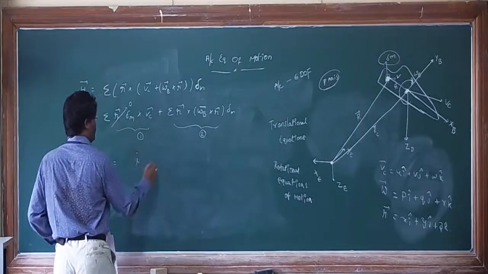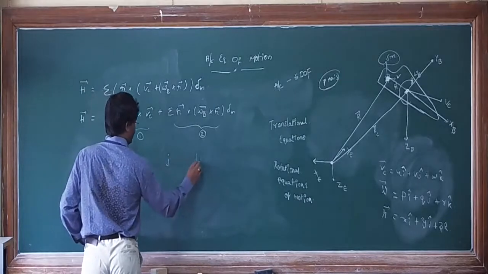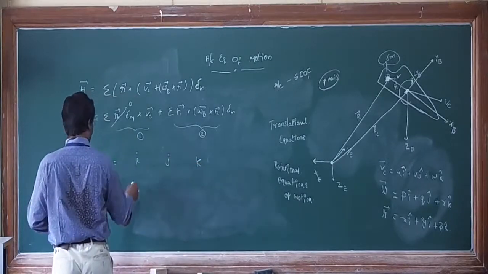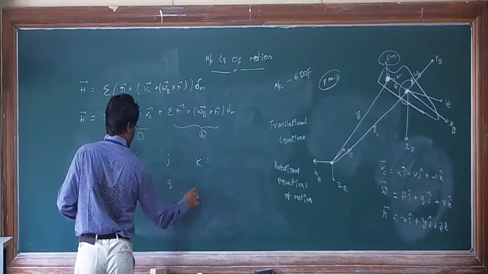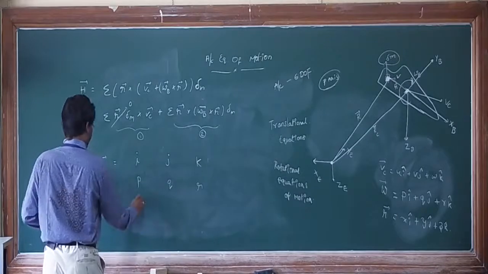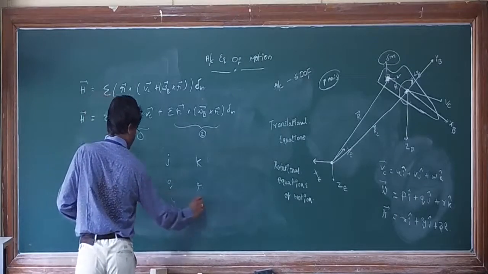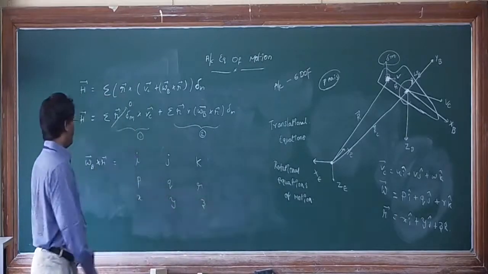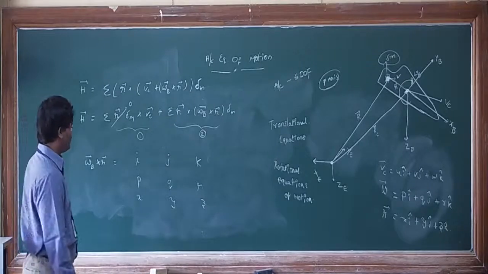You know how to do cross products: i, j, k; omega bar is p, q, r; and r is x, y, z.